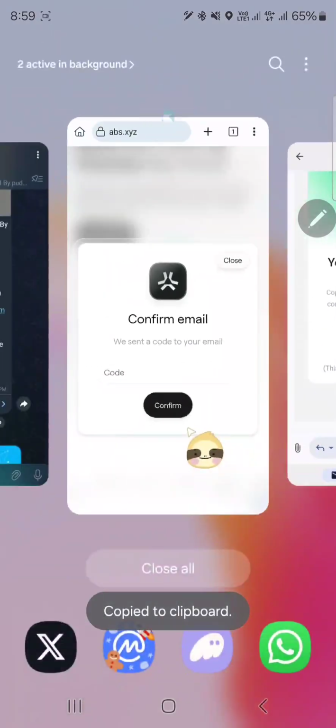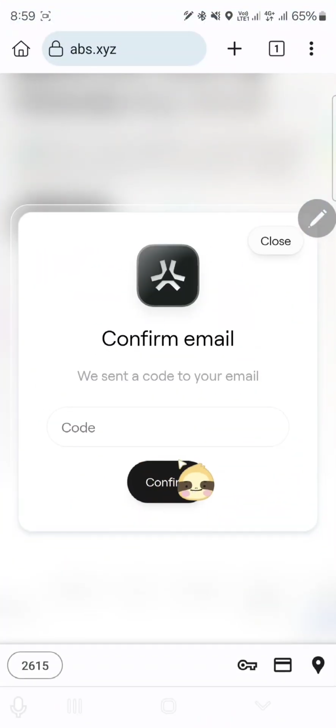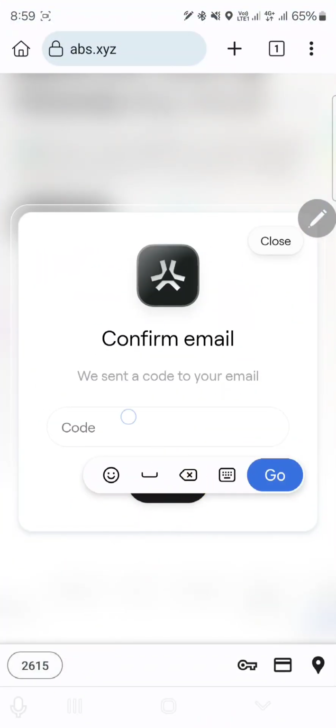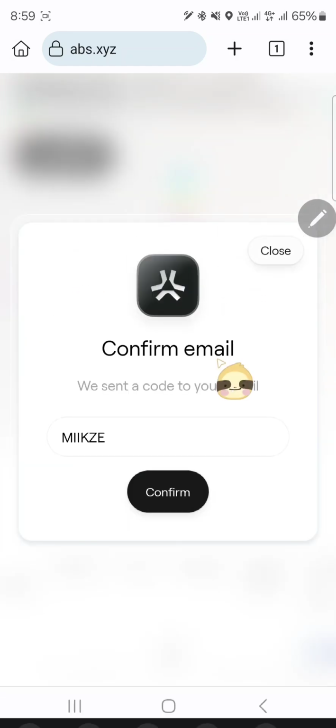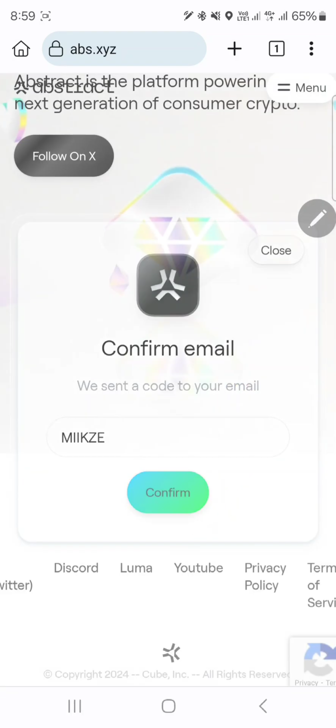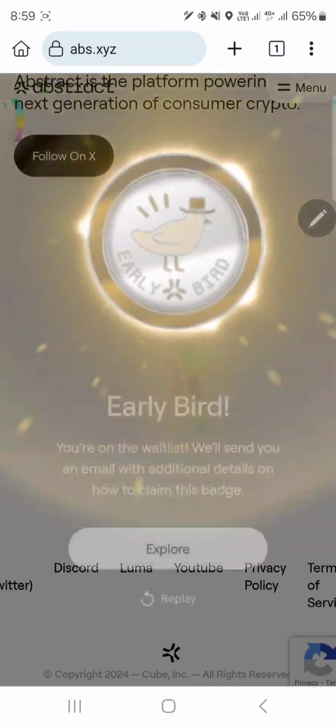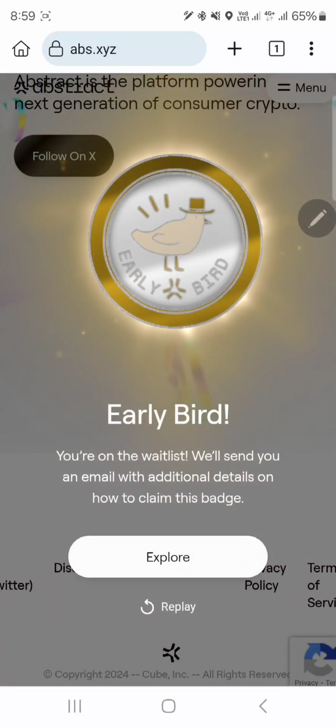Just copy the code and input in the code section and click on confirm, and it's completed, and you can explore their ecosystem and testnet.